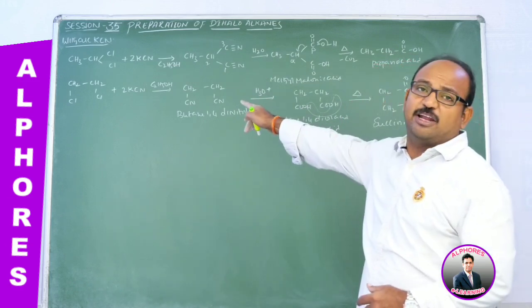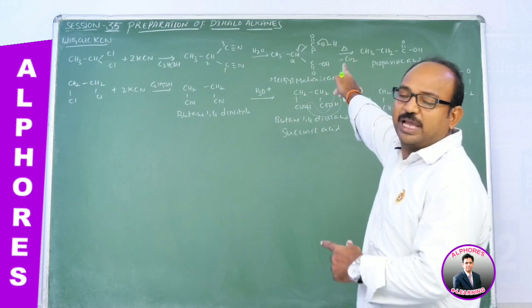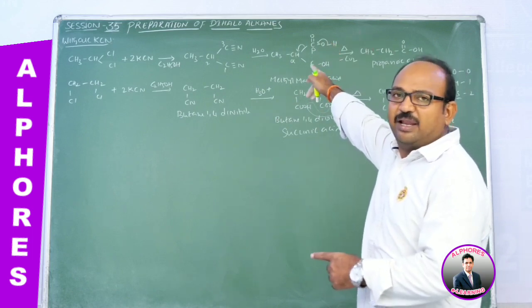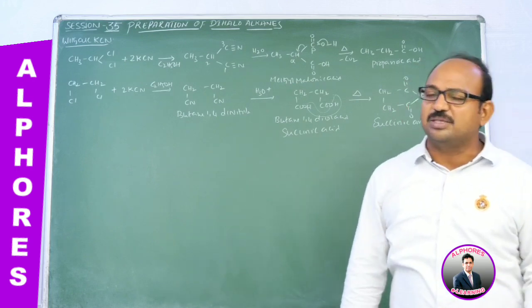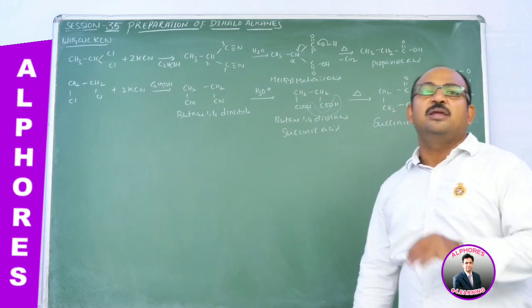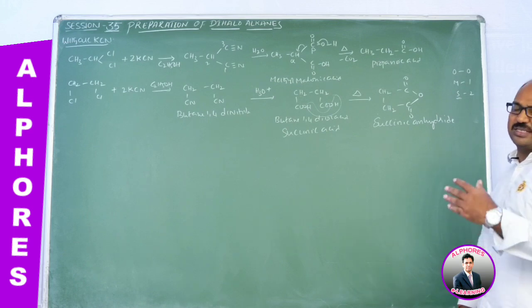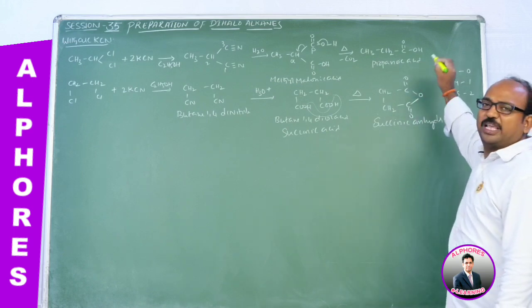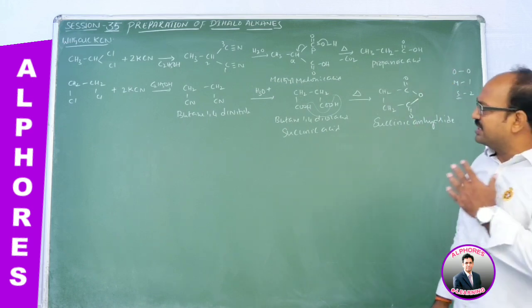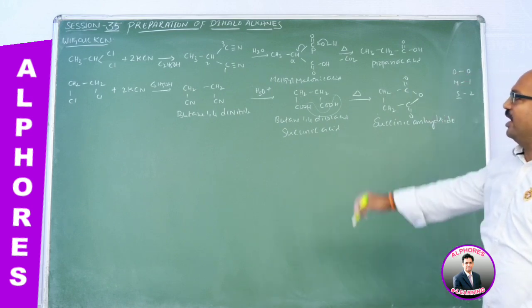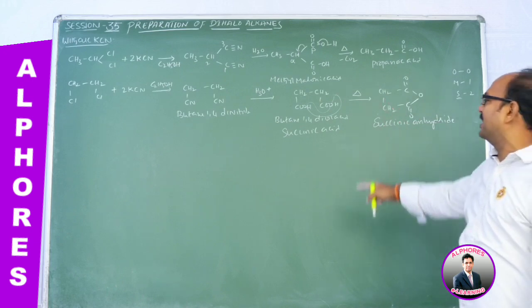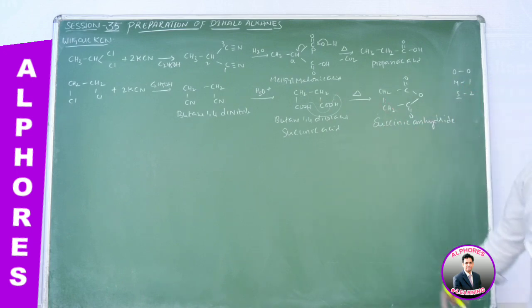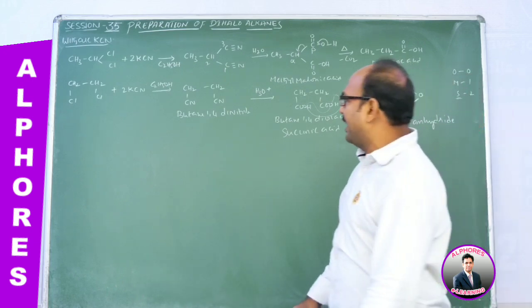In case of 1,1-dichloroethane, we are getting 2-methyl propane 1,3 dinitrile, which upon hydrolysis gives a beta dicarboxylic acid, which upon heating loses carbon dioxide, decarboxylation takes place, and the final product is propanoic acid. Whereas in case of 1,2-dichloroethane, we are getting butane 1,4 dinitrile, which upon hydrolysis gives succinic acid, and from that we are getting succinic anhydride.